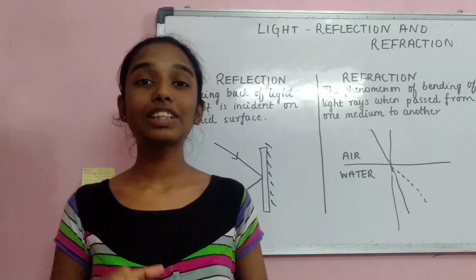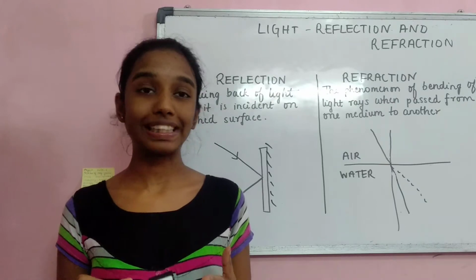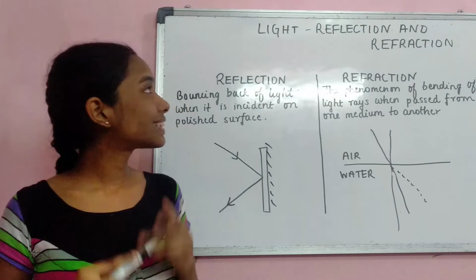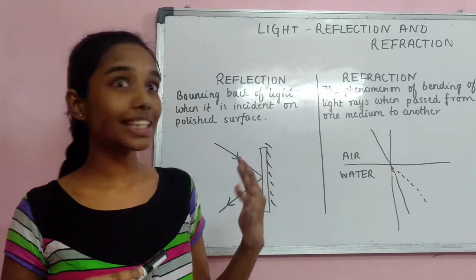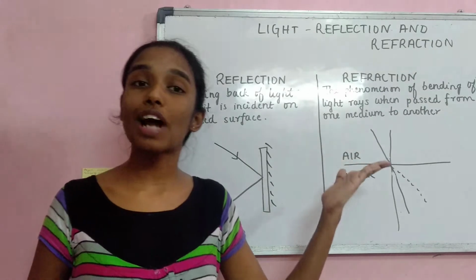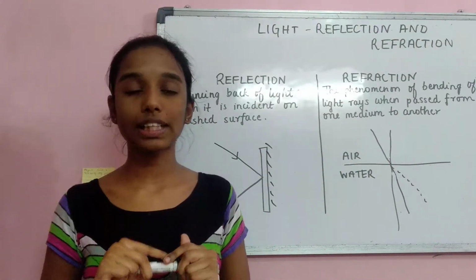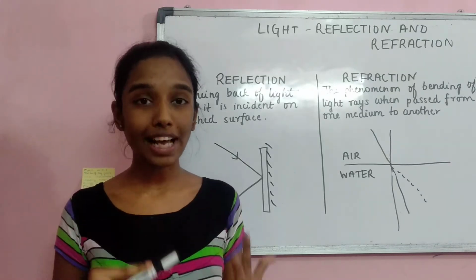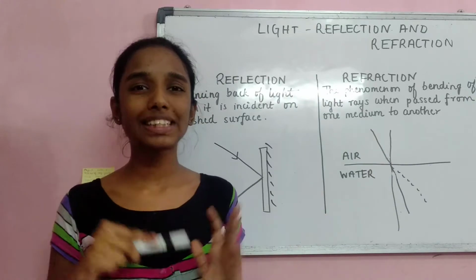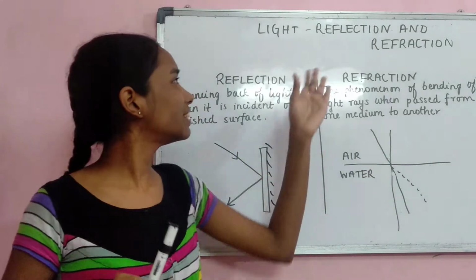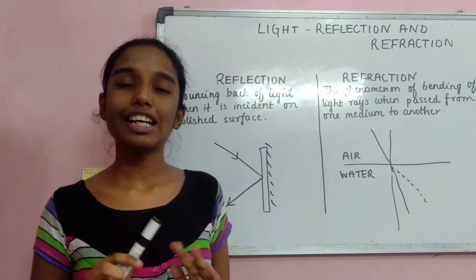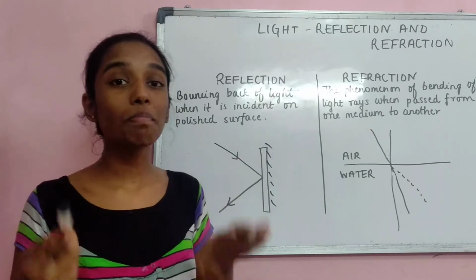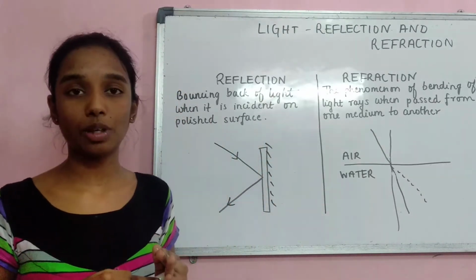So today I'm going to take up a very important chapter in physics, that is light, reflection and refraction. This title itself makes clear that I'm going to explain about reflection of light and refraction of light, two very important terms about light. In this session I'm just going to discuss reflection of light. But before we start, let us first try to differentiate these two terms, reflection and refraction. Let us use simple words in order to differentiate what is reflection and what makes refraction different from reflection.